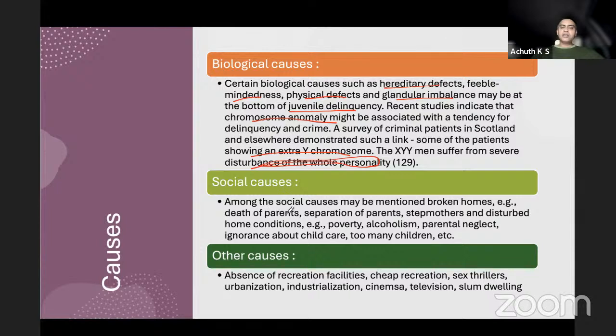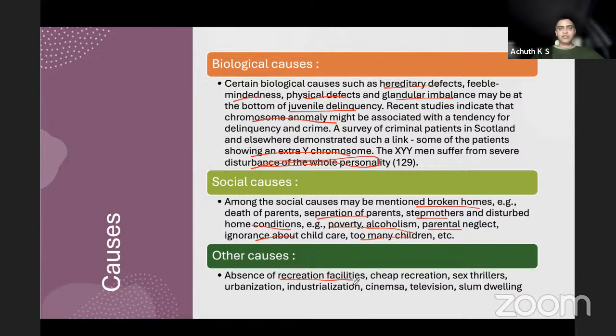Social causes: single parents, broken homes, problem families, separation of parents, stepmothers, disturbed home conditions, and associations with poverty, parental neglect, ignorance, abuse, too many children that are difficult to manage. All those things are the social causes which are responsible for juvenile delinquency. Other causes: it is done for recreation.